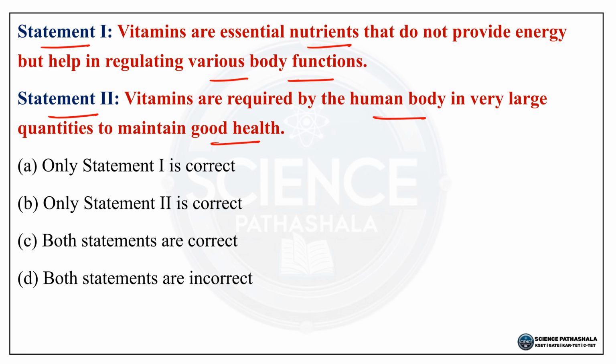So vitamins are essential nutrients that do not give energy but they help in regulating body functions like growth, immunity and metabolism. Vitamins do not give energy, but play a very important role in regulating body functions. So statement 2 is wrong because vitamins are needed in very small quantities, not large quantities. So the correct answer to this question is option A, that is only statement 1 is correct. Option A is the correct answer.